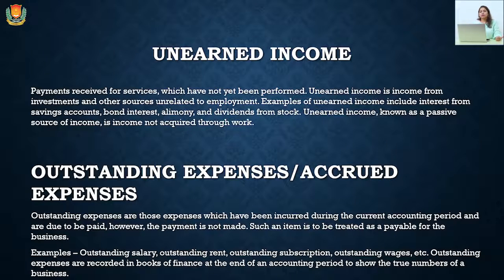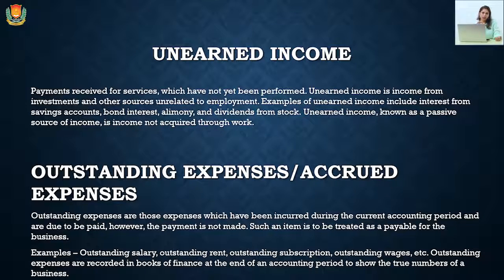So first we need to understand what unearned income is. Unearned income is that type of income which has not been earned till now. The duties have not been performed by the proprietor, but this income is being received from the outside party. So it will be shown in the liabilities till the time this income has been earned.